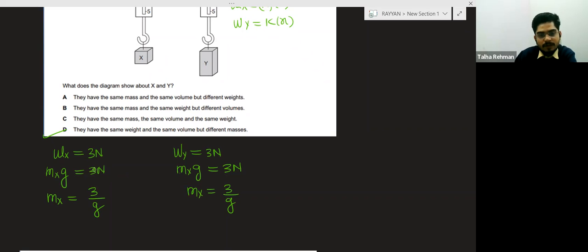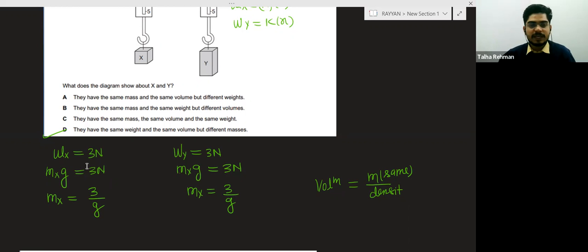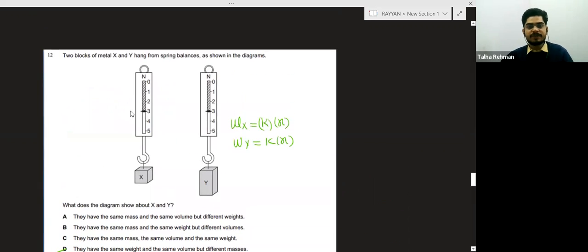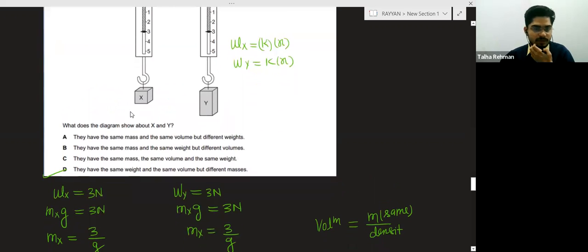But what about the volume? Volume is basically mass divided by density. So the mass is the same, but can you say surely that X and Y have the same density? No, we cannot say, because these materials can be different. So what will be the answer now? They have the same mass and the same volume